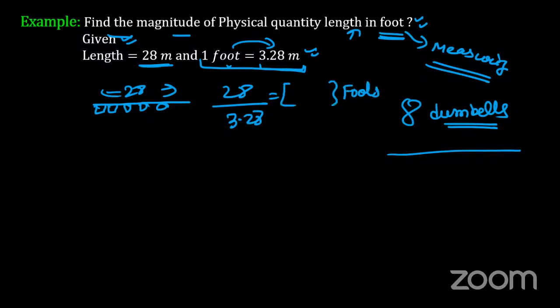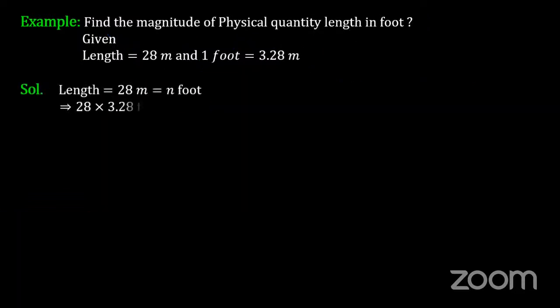Foots is the units, and this is a measuring value number. Okay. So let us see what the answer is. So simply divide it. Okay. So you can see here what is done. Anybody can explain this thing?